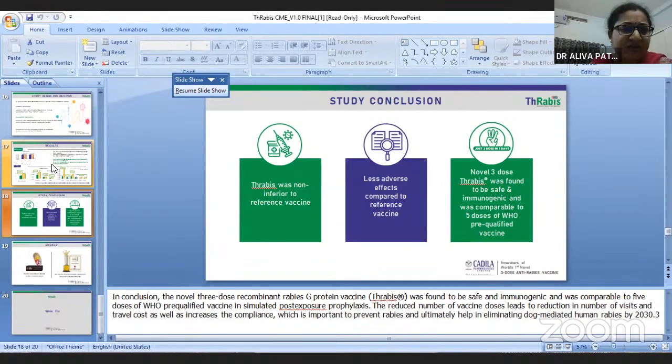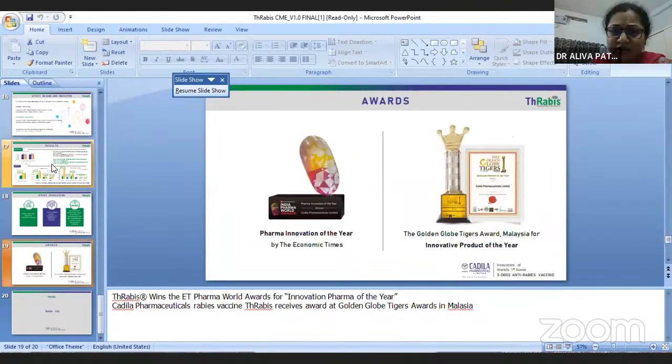No other subunit vaccine is available in the market till now, and we thank Cadila for developing this new vaccine. It is under phase 4 trial, and we are giving it. They were awarded the Golden Globe Tiger Award for innovative product of this year. So this is all about rabies, and thank you for patient listening. Over to you, Mr. Satya.